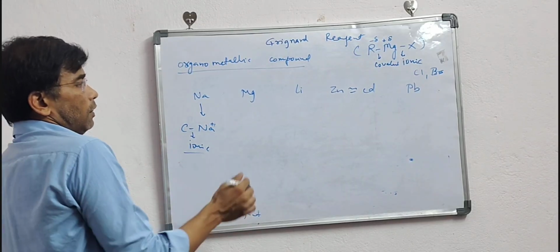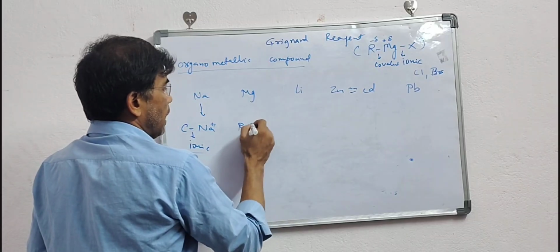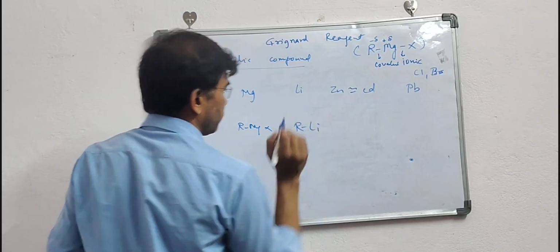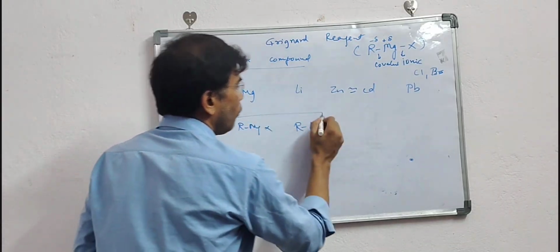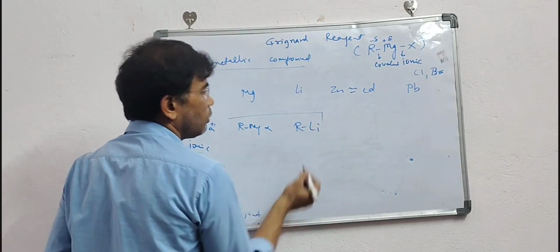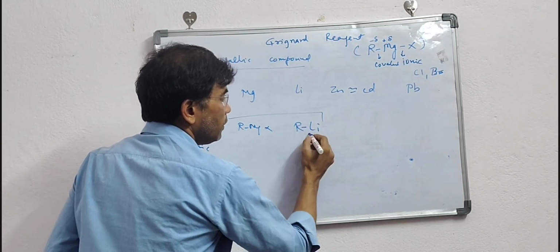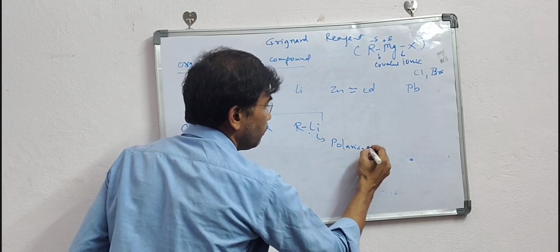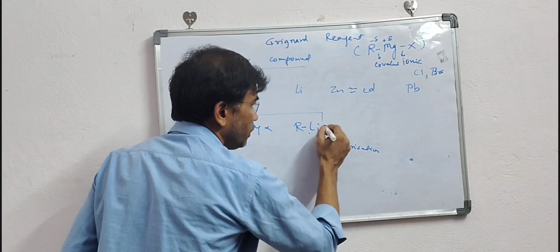Now, let us talk about RMgX or RLi. They both can form organometallic compounds, but the thing is that lithium size is very small, and here the polarization will be more. According to Fajan's rule, polarization will be more because the lithium cation size is very small.